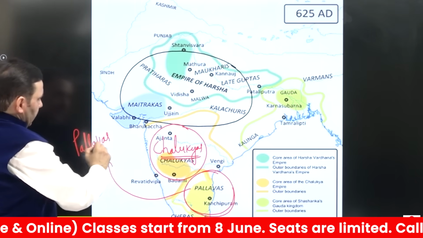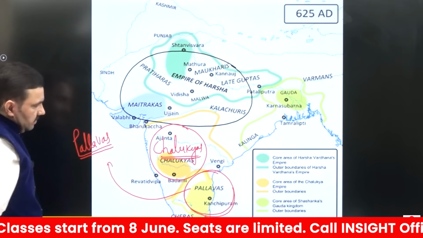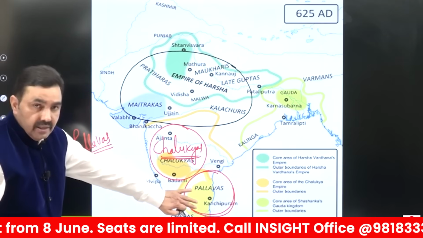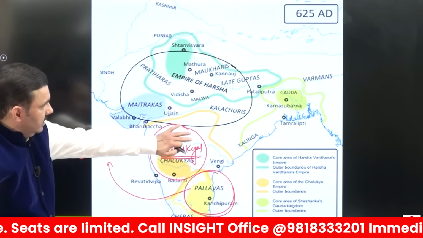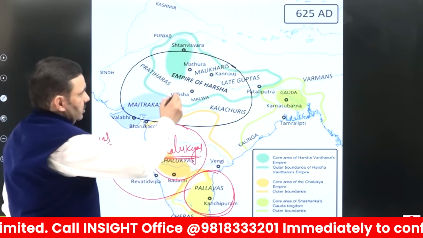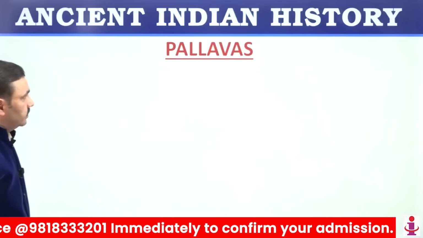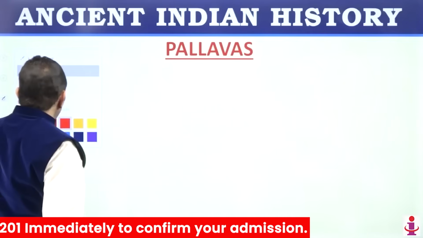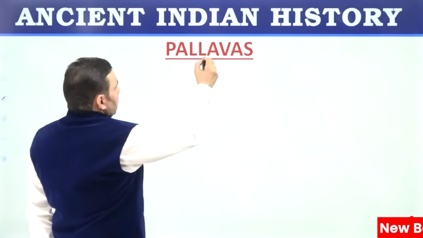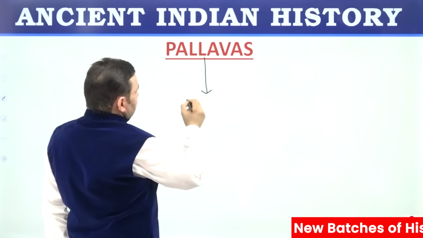Pallavas were ruling with capital at Kanchipuram. So south, this area, Deccan, this area, north, this area, all these things you need to see. Harsha was contemporary to them. So Pallavas ruled with the capital at Kanchipuram.